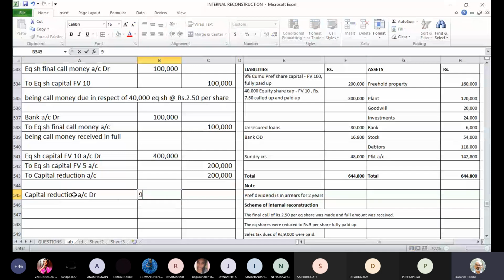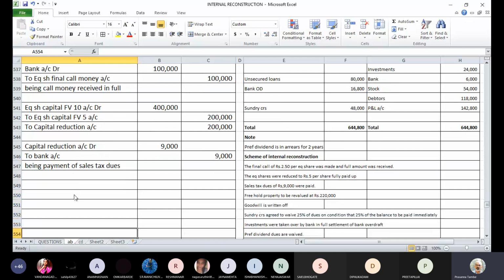Capital reduction account debit 9,000, to bank account 9,000. Being payment of sales tax dues. So whatever sales tax dues we had, those are paid off.